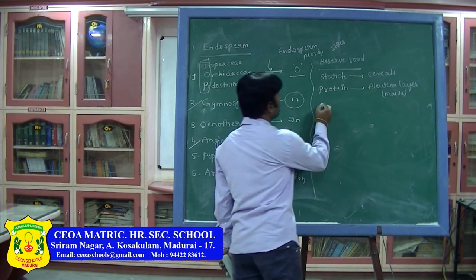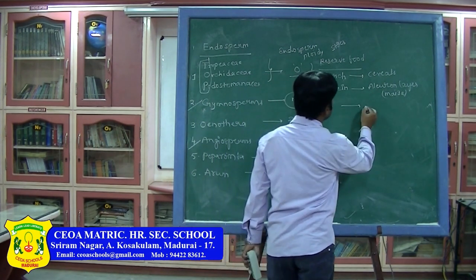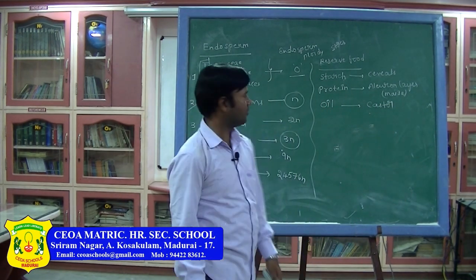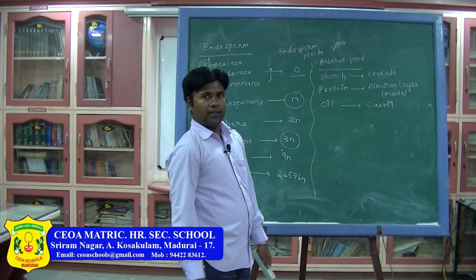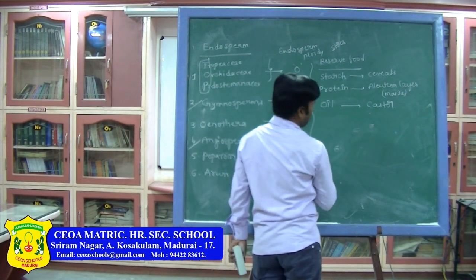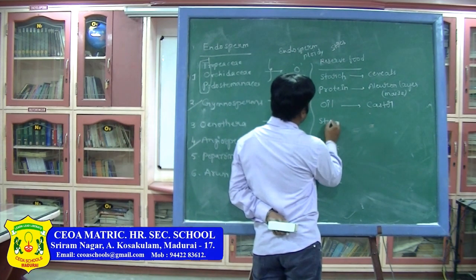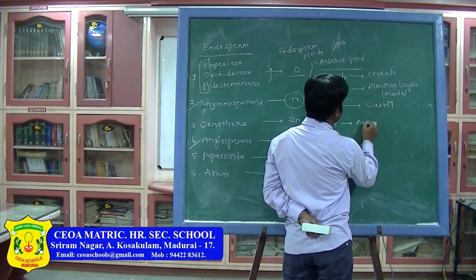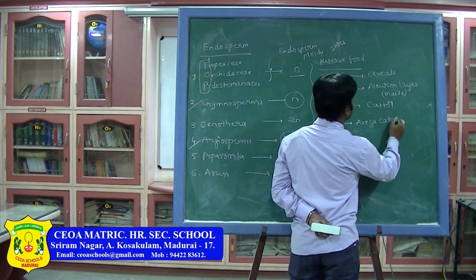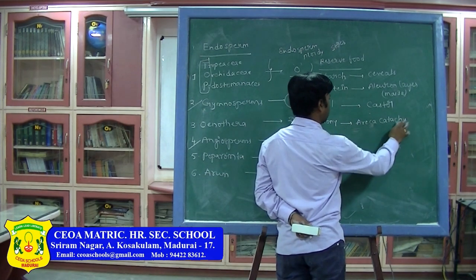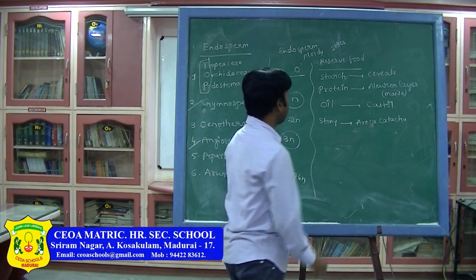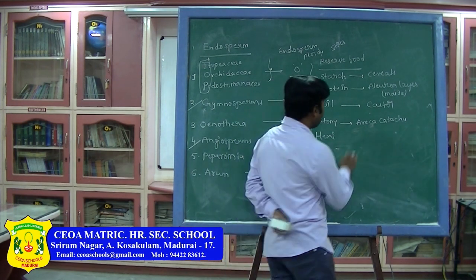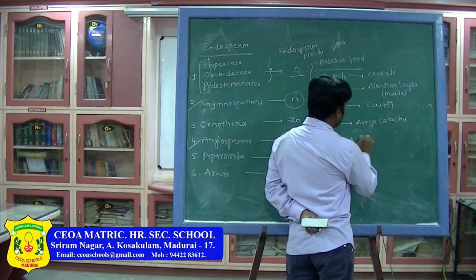Next, some endosperm stores oil, that is castor. Okay. Next, some of this endosperm, if you see, are very stony endosperm. Stony endosperm, that is Areca catechu. Okay. Then hemicellulosic endosperm, here Phoenix, date palm.